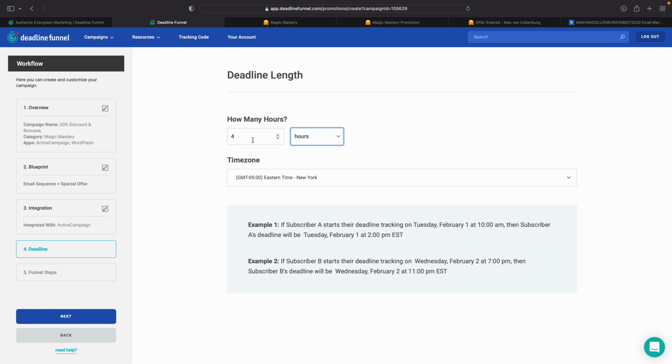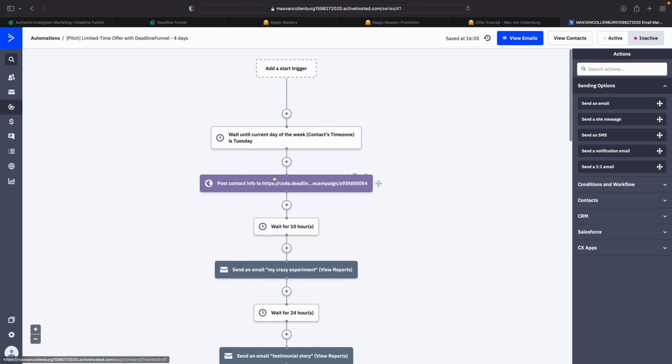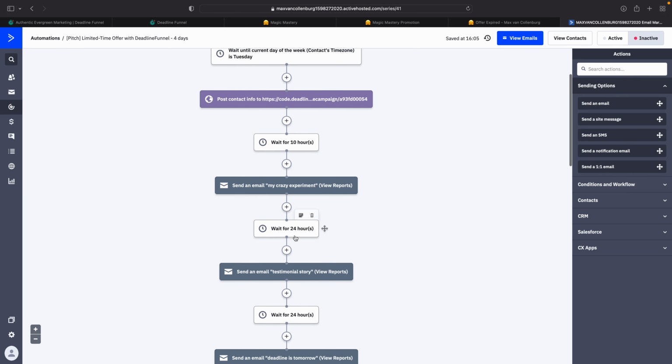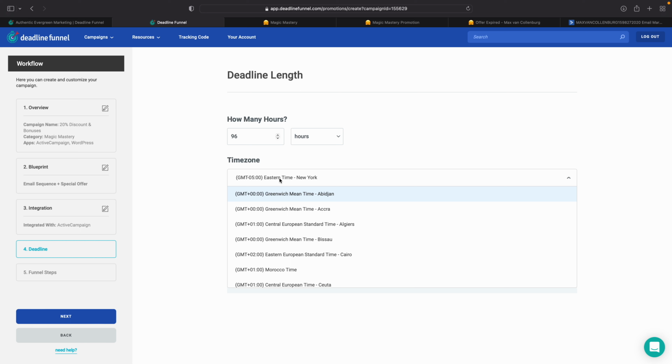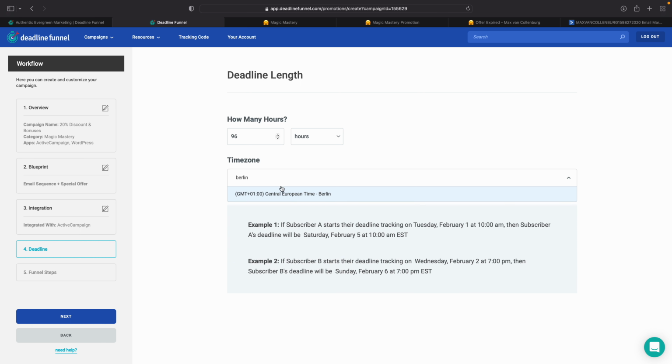But so I'm going to say here 96 hours, and also all the wait steps underneath here. You see here 10 hours, 24 hours, 24 hours, 24 hours, 5, 6, 3 hours. That adds up to 96 hours in total. Now then the time zone doesn't matter so much, but just for reporting, I'm going to put it on my own time zone. And then over here, I go to next.